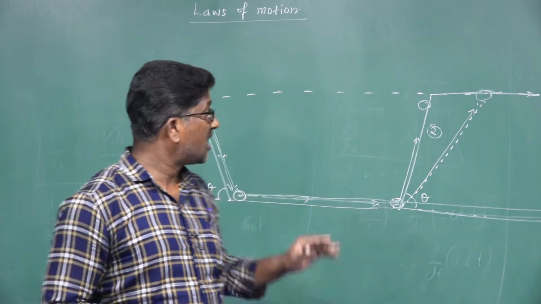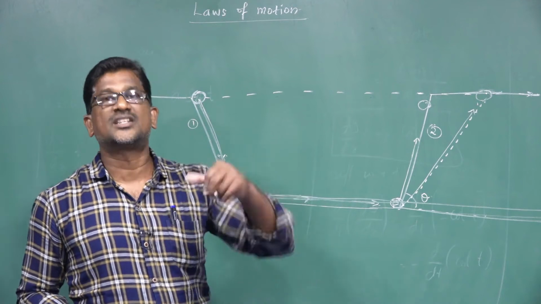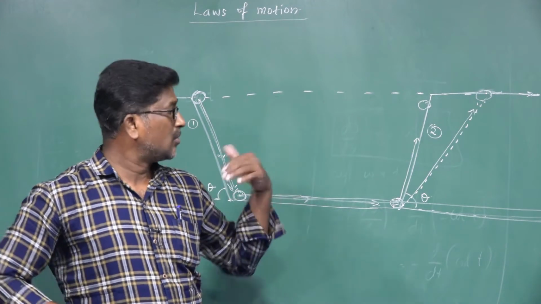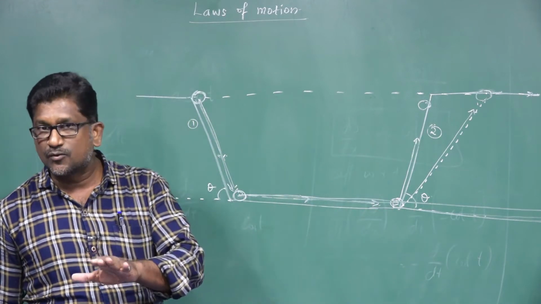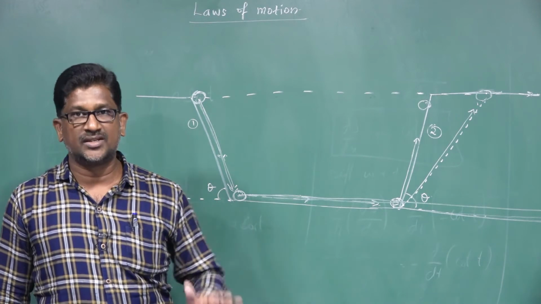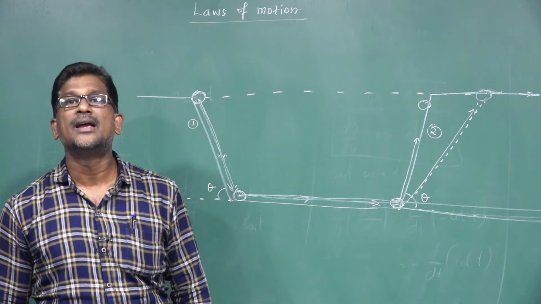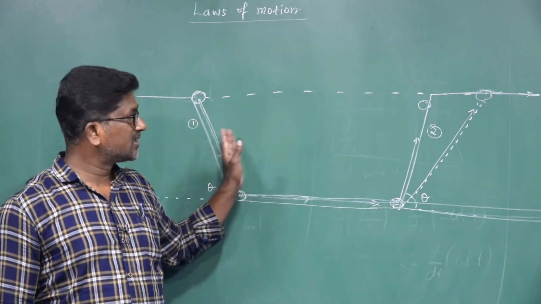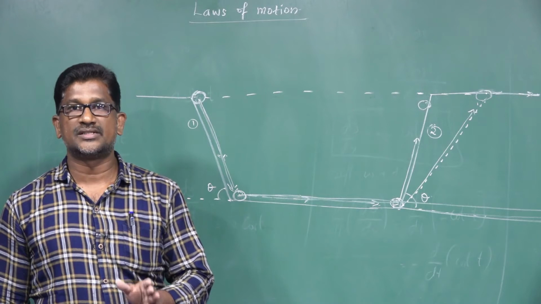But according to Galileo, without external force, the body can move with constant velocity. No external force is required to make the body move with constant velocity. This was the statement given by Galileo. So by using a simple experimental arrangement of two inclined planes, Galileo proved Aristotle's statement was wrong.